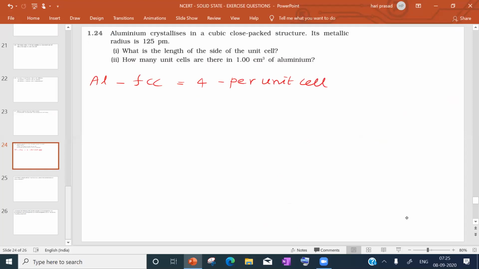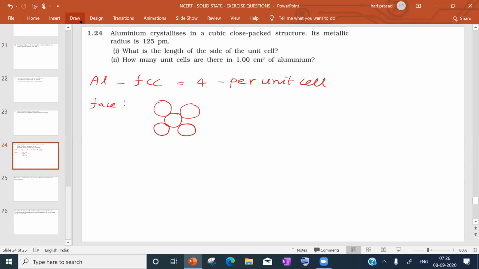For FCC, what is the relation between edge length and radius? That we will see. Now we will take one face. In the face, there are corner particles and a face center particle. In FCC it is like this: 4 corner particles and 1 face center particle.